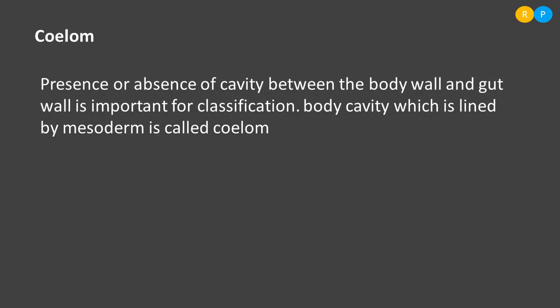So the presence or absence of cavity between the body wall and gut wall is important for classification. That means that cavity is considered for the classification of animals. This cavity is lined by mesoderm on both sides. That means the outside of the cavity as well as the inner side of the cavity is lined by the mesoderm layer. So when it is lined by the mesoderm, that cavity is named as what? Coelom. You will come to know this when you look into the diagram.